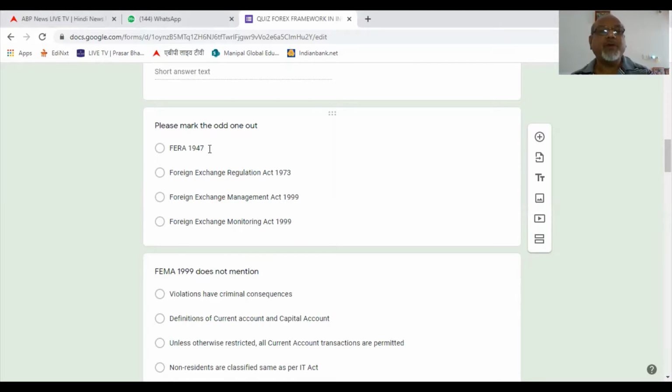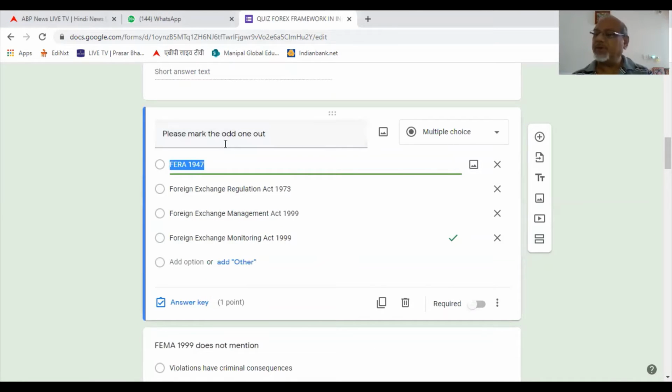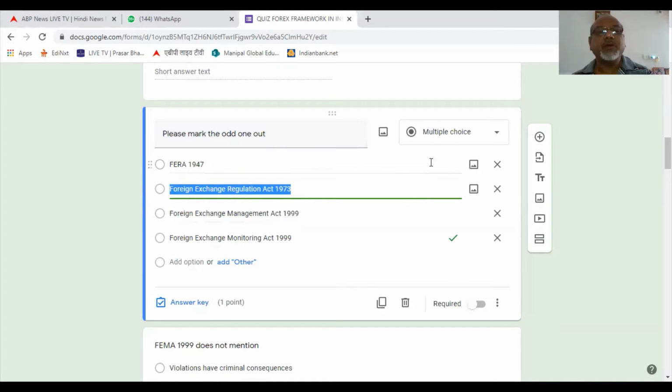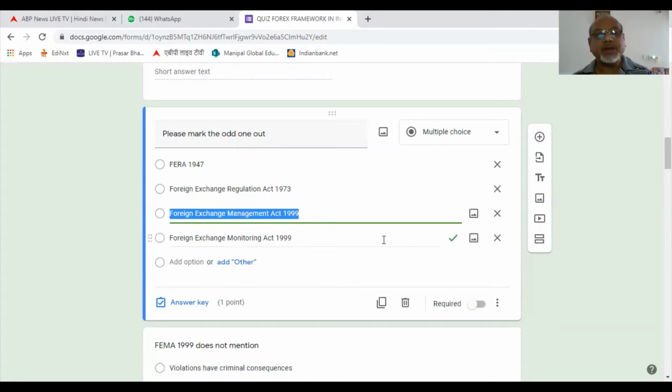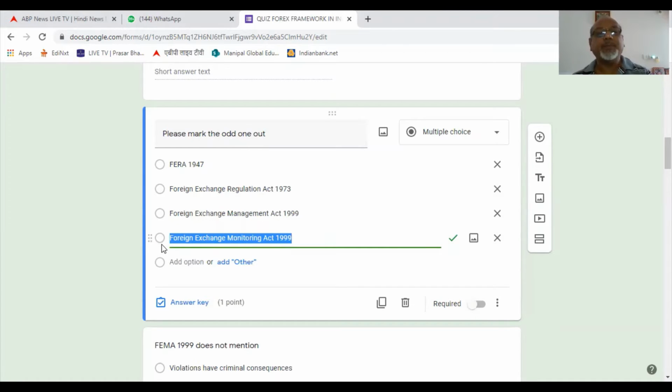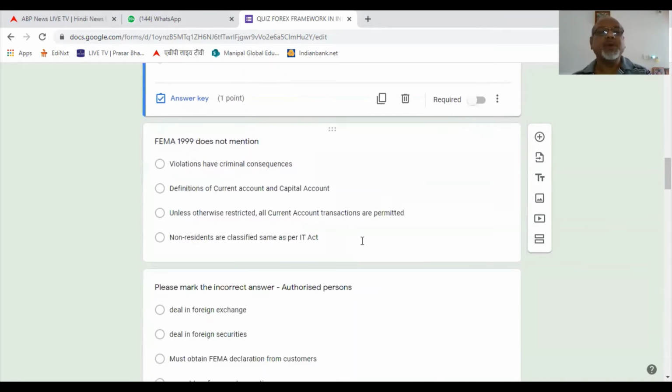See, FERA 1947. Yes, it was. This has taken. It was correct. FERA 1947 changed into Foreign Exchange Regulation Act 1973. Correct. That is also yes. It was there. Foreign Exchange Management Act 1999. Yes, that is correct. Foreign Exchange Monitoring Act. This is wrong. It was not monitoring, it was management. So this is a right answer. Foreign Exchange Management Act is the answer which we are looking for. This is the odd one out. Let's go to the next one.